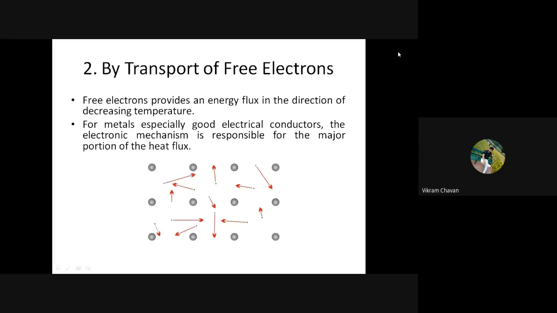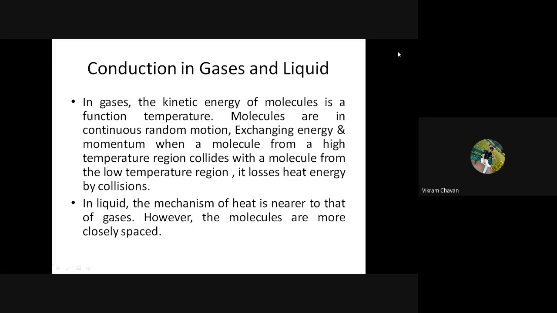Now how will the conduction happen in gases and liquids? It is very simple in gases and liquids. We know that the molecules of gases and liquids are somewhat apart from each other as compared to solids. More apart in the gaseous state, whereas more closer in the liquid state as compared to gases.